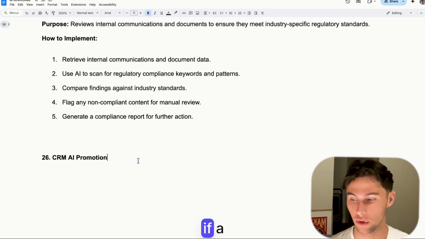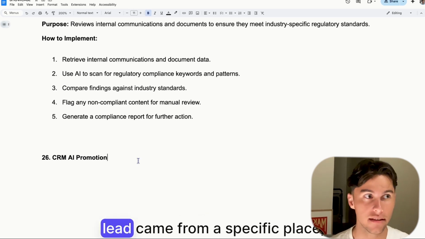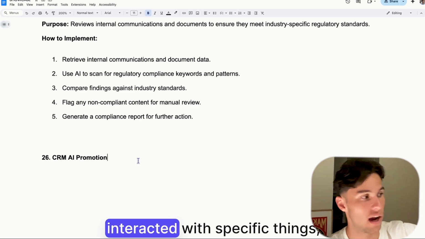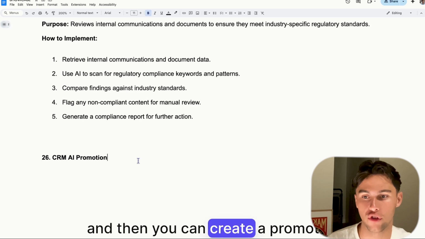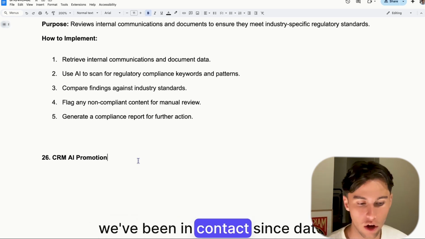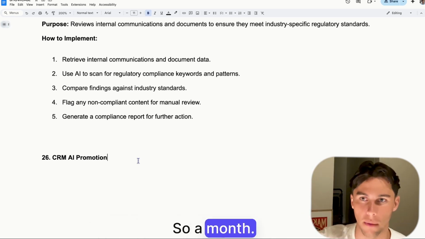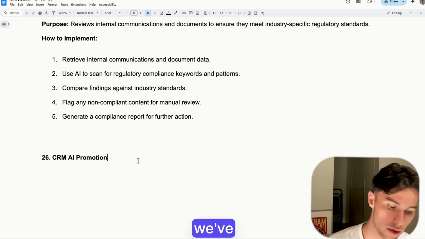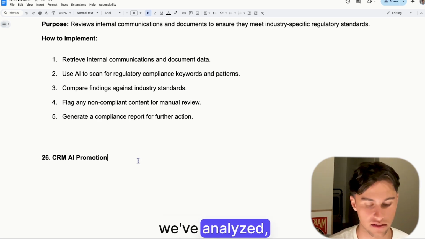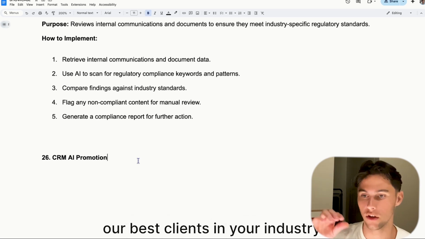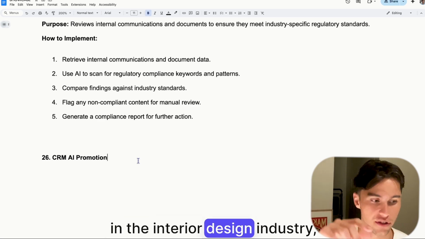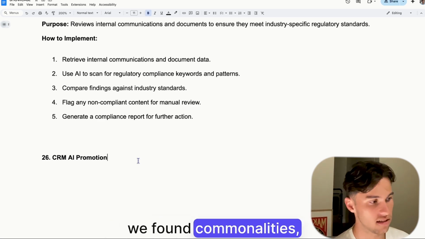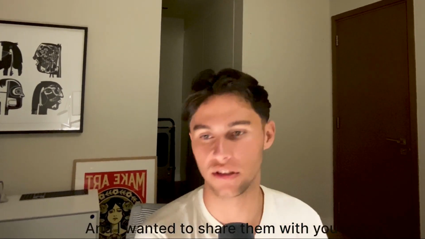So that is, for example, if a lead came from a specific place, interacted with specific things, and you log all of that into the CRM, then you can create a promotion saying, hey, we've been in contact since date, so a month, and we've analyzed our best clients in your industry, and instead of saying your industry, we would input their industry. So for example, in the interior design industry, and we found three commonalities that made them successful, and I wanted to share them with you.